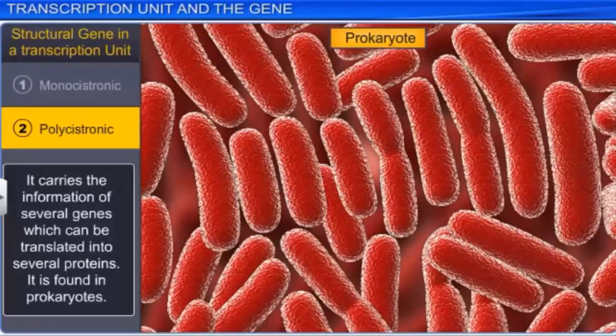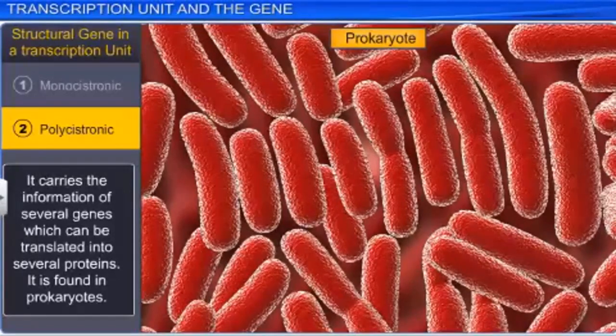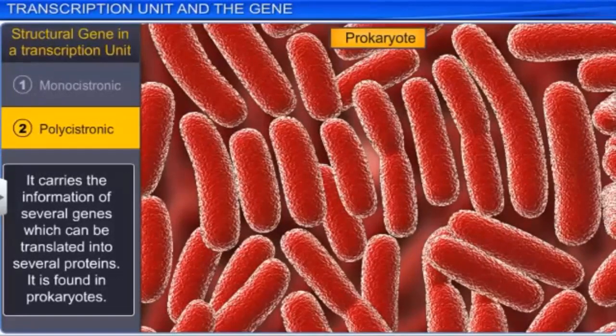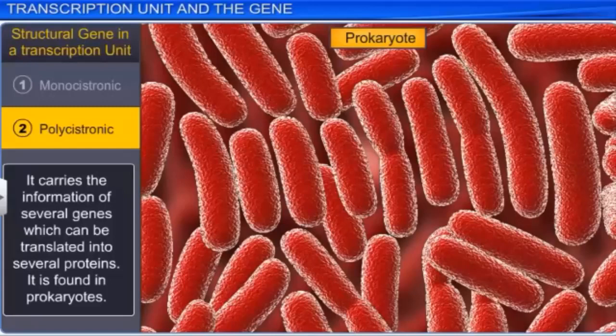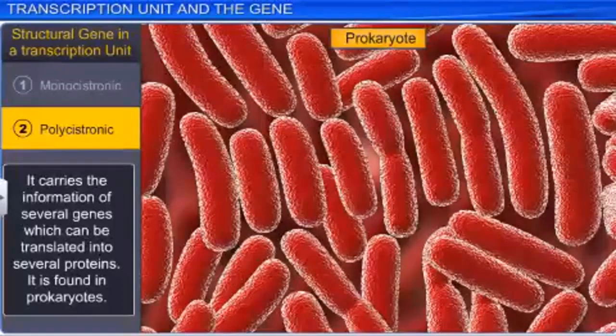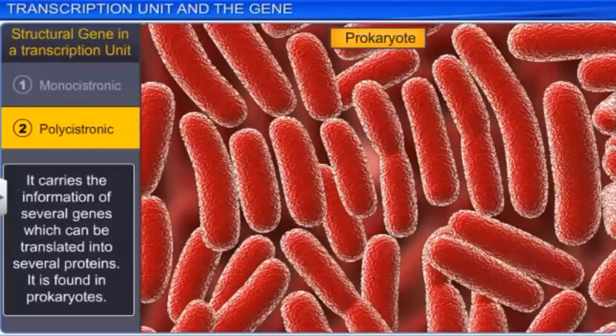When this structural unit gene carries the information for the synthesis of more than one protein, it is known as a polycistronic type of structural gene. Polycistronic is there only in prokaryotes, while in eukaryotes we all have monocistronic structural genes. This is the second part: the actual codes which will later, during translation, decode for the synthesis of protein.